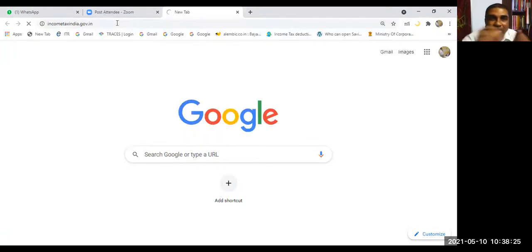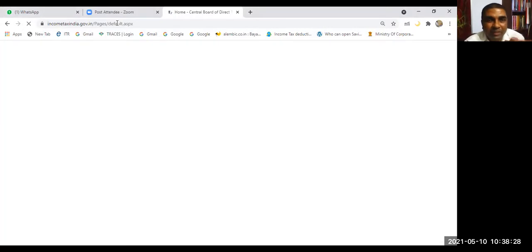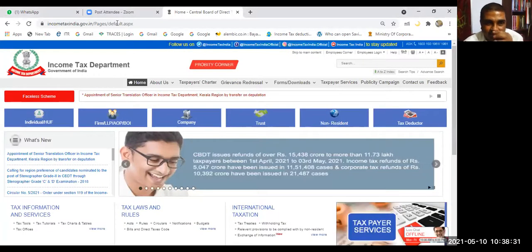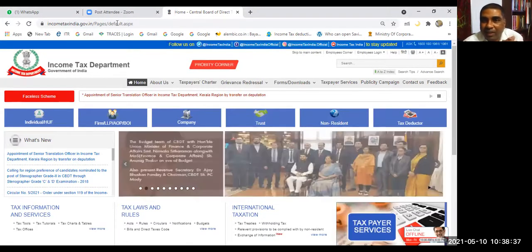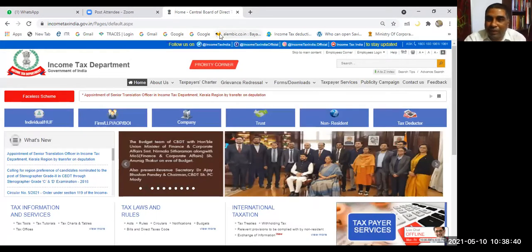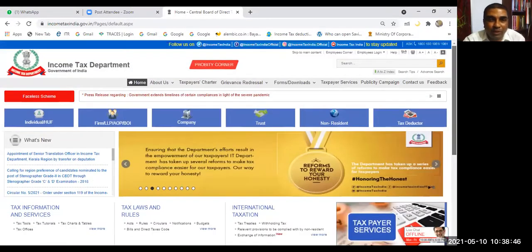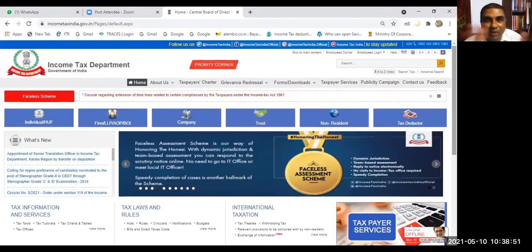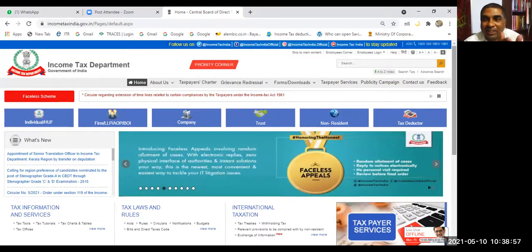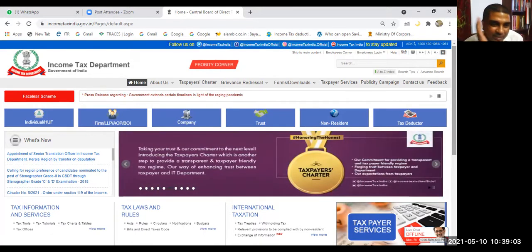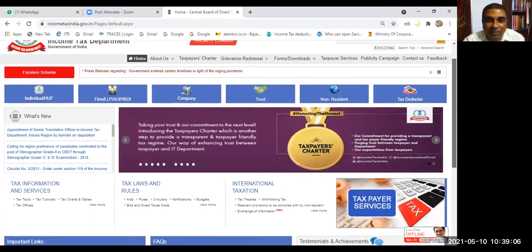Let us see how we can find out where the law is. Now you are seeing the home page of the Income Tax Department, right? All of you should frequently visit this site to update your knowledge. This site provides a lot of things which are helpful to us. What we are discussing right now is about income tax law. Law means we are talking about the Income Tax Act 1961. In addition to the Act, the Income Tax Rules 1962 are also relevant. All these things are available on this website.